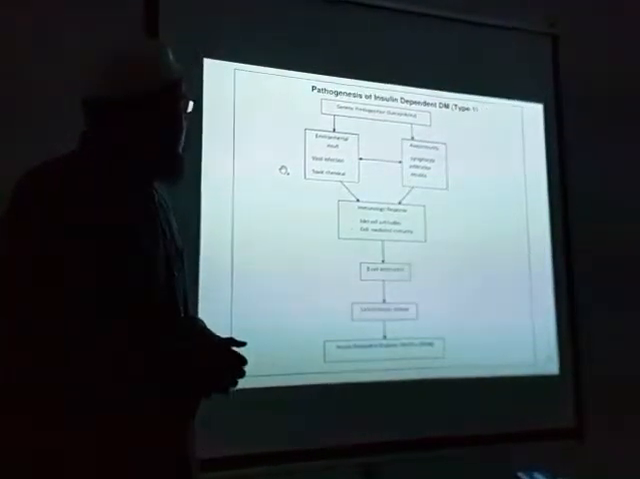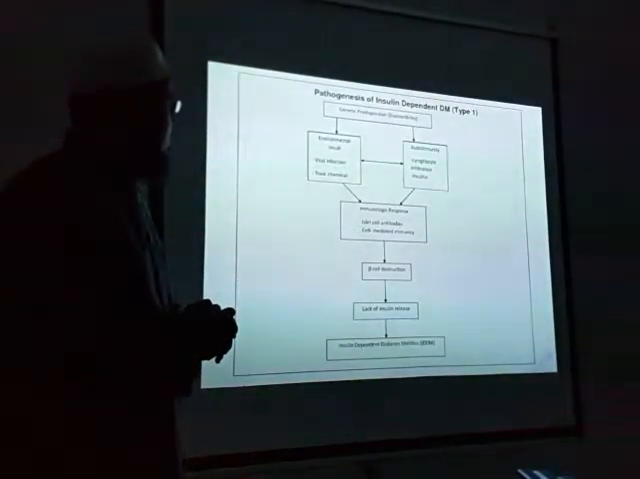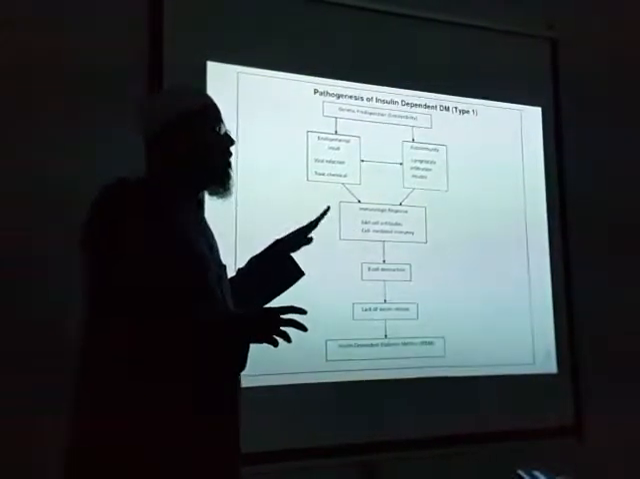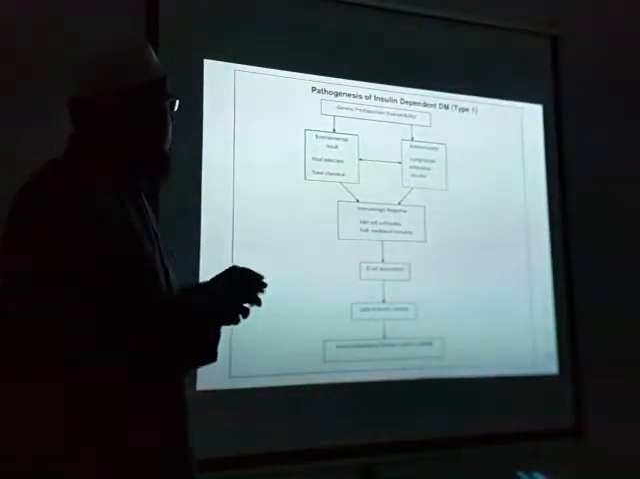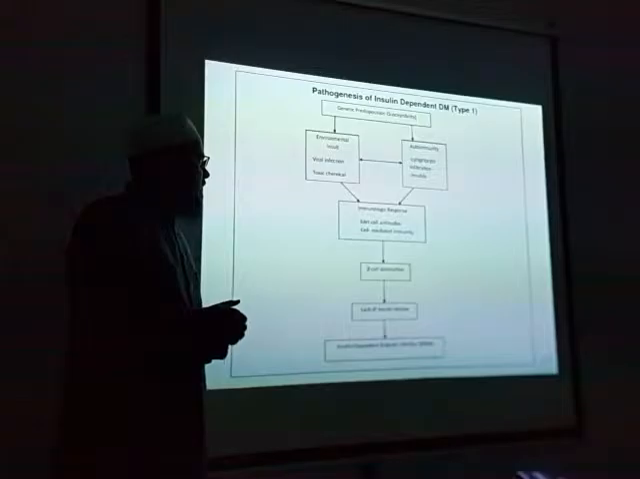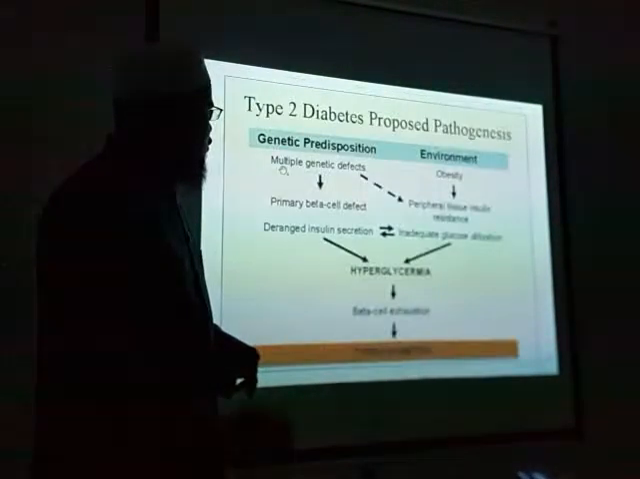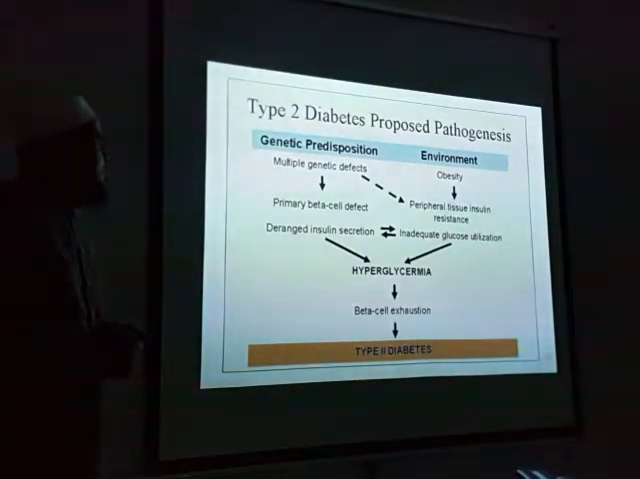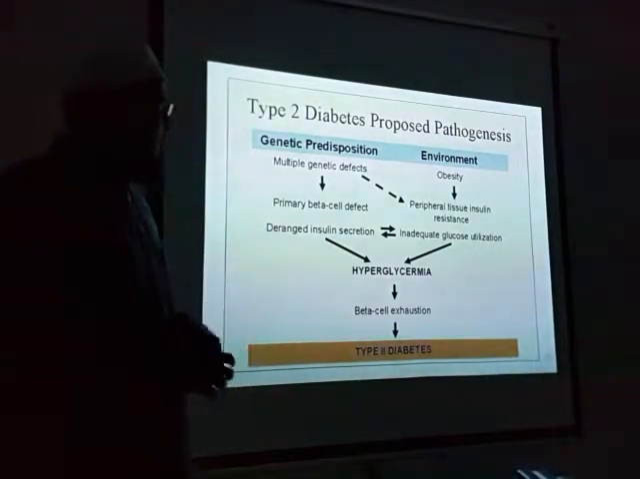Again, this is the pathogenesis of type 1. Genetic predisposition leading to environment and autoimmunity. You can see here, environment, viral infection, toxic chemicals also play a role. Autoimmunity will lead to formation of islet cell antibodies, beta cell destruction and reduced insulin release. This is the pathogenesis of type 2. Genetic predisposition, environment, again all this derangement will lead to hyperglycemia.